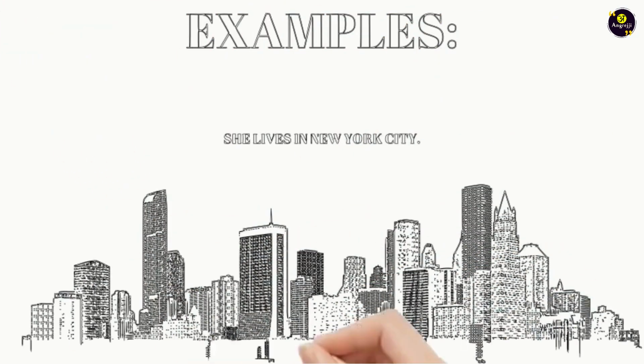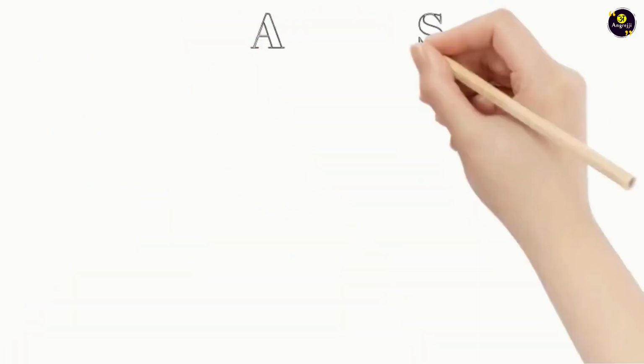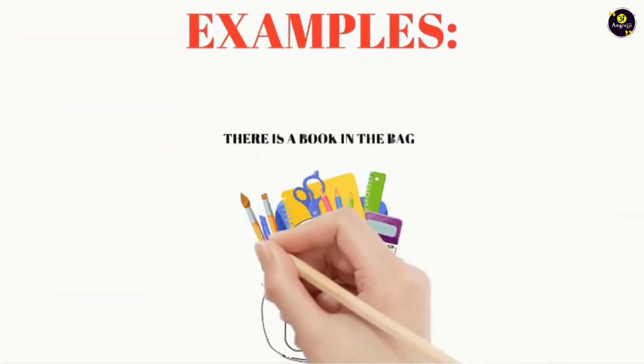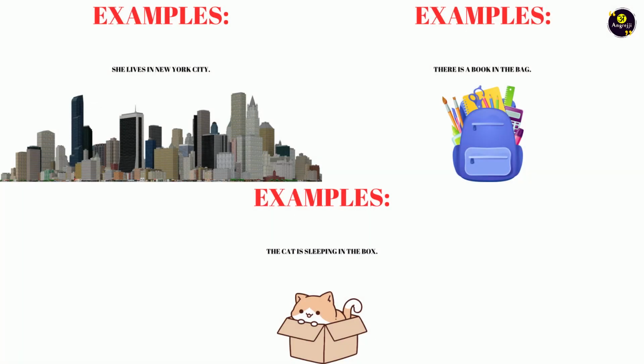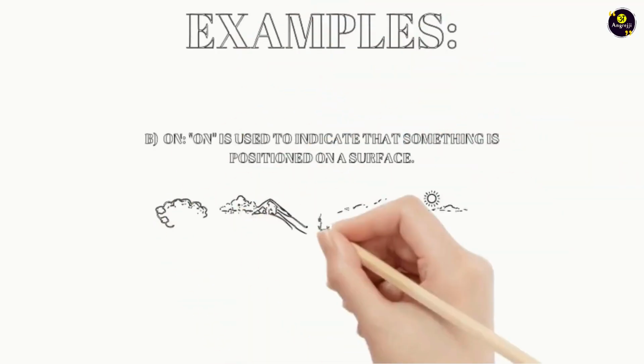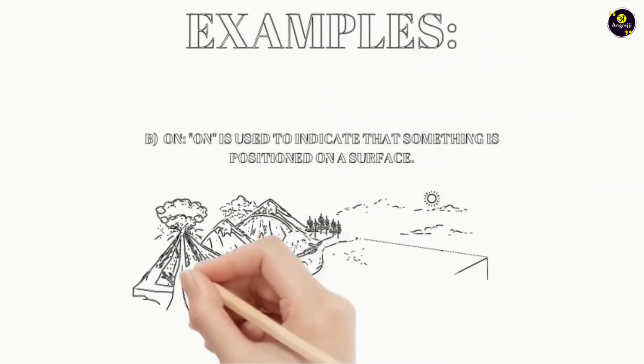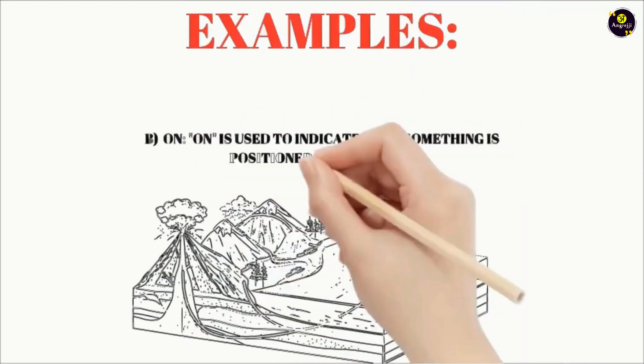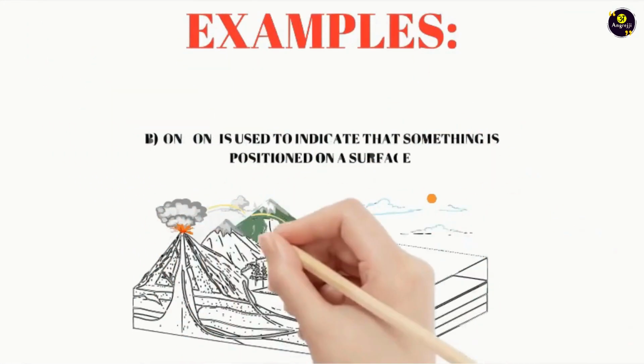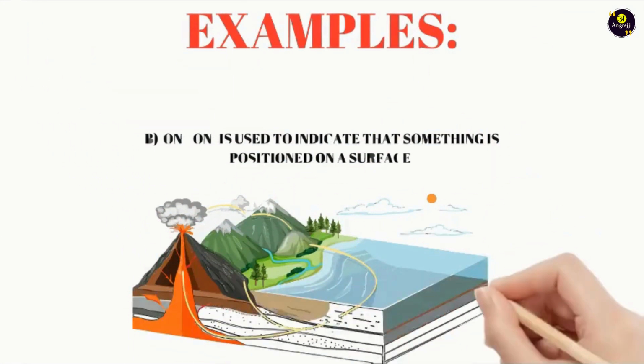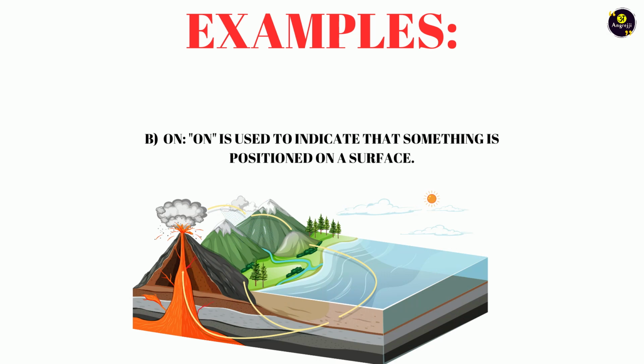She lives in New York City. There is a book in the bag. So in the box, in New York City, and in the bag are the places and the locations which have particular boundaries. The next one is on. On we use to indicate when something is positioned on a surface. जब कोई चीज दूसरी चीज के ऊपर होती है, उसके लिए हम on यूज करते हैं.